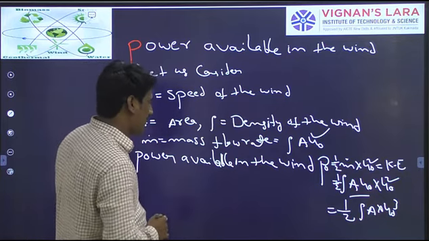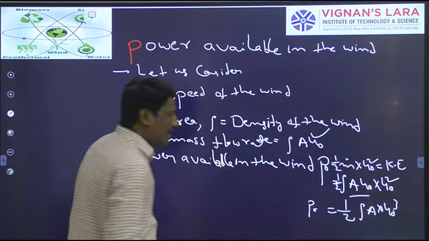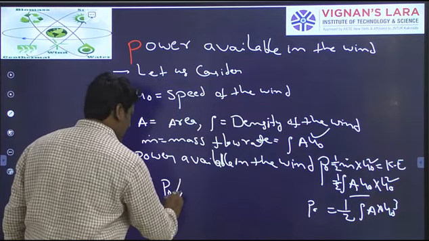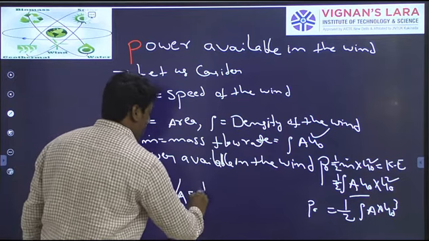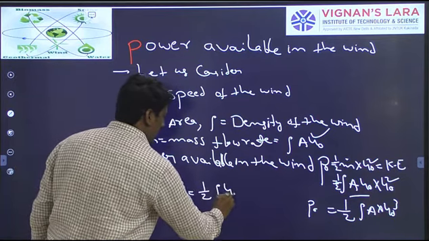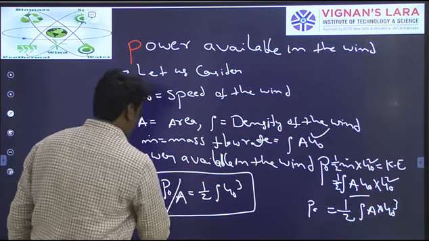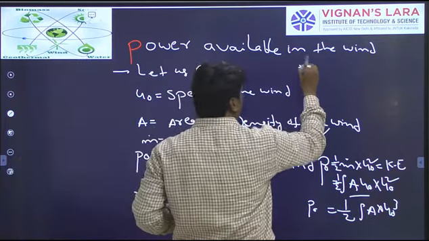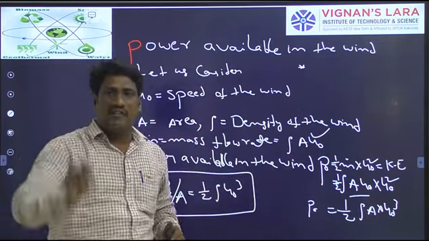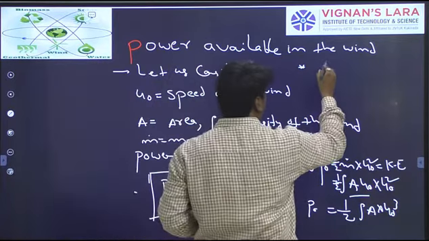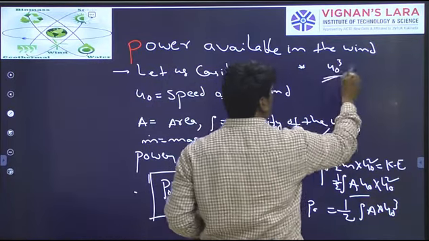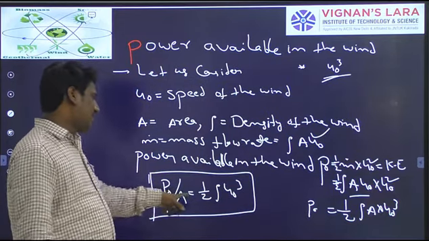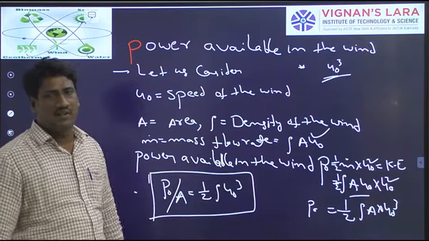From the same equation, I can write the power available per unit area, which is equal to half rho U naught cube. So the final conclusion you can draw is that the power available in the wind per unit area is directly proportional to the cube of the wind speed.